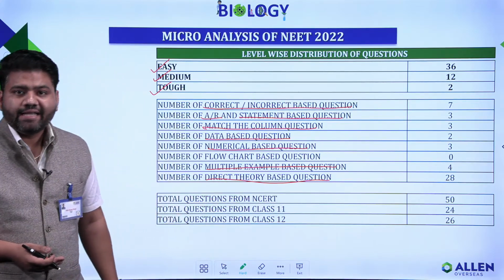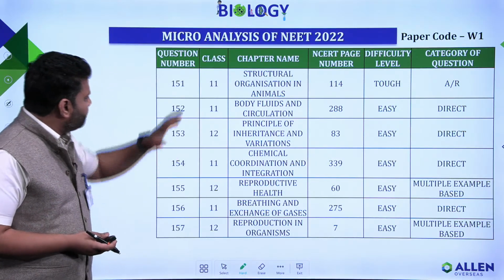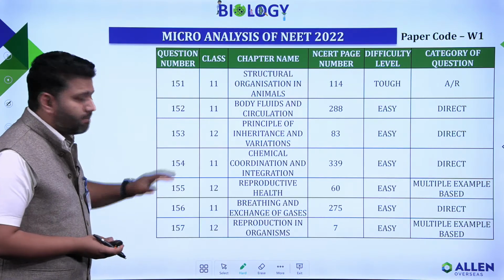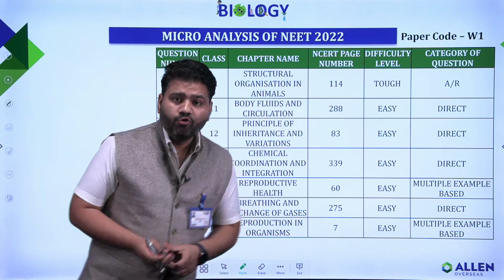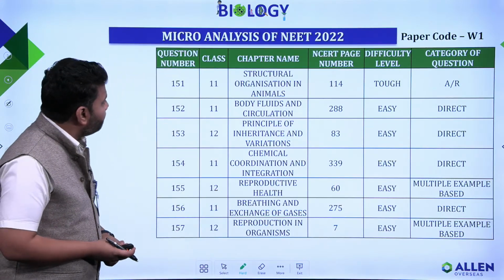Now we will see the detailed analysis. Talking about the detailed analysis, first we will talk from question number 151 till 157, and mind this, here we are talking about paper code W1.